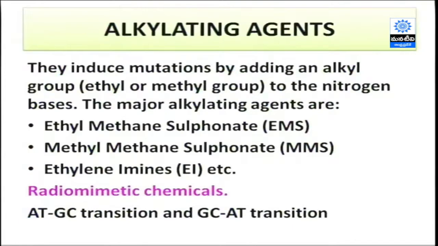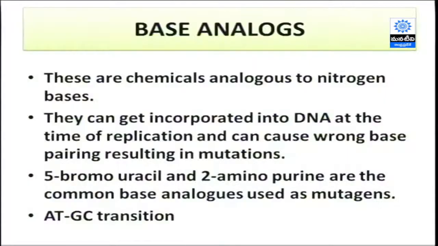They are also called radiomimetic chemicals, because the mode of action of these alkylating agents resembles the action of the physical agents. They are helpful in AT-GC and GC-AT transitions. Next are base analogues, which are chemicals analogous to the nitrogen bases, so they can get incorporated into the DNA at the time of replication and cause wrong